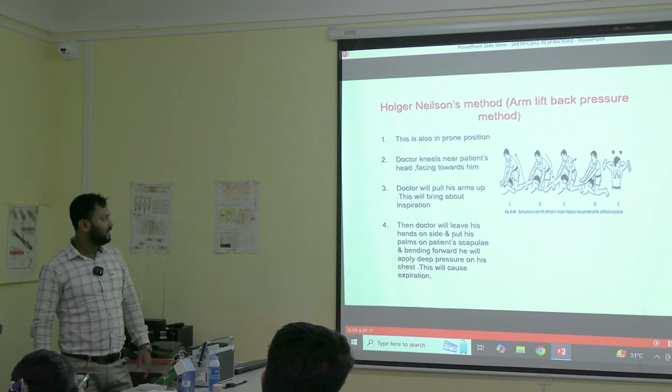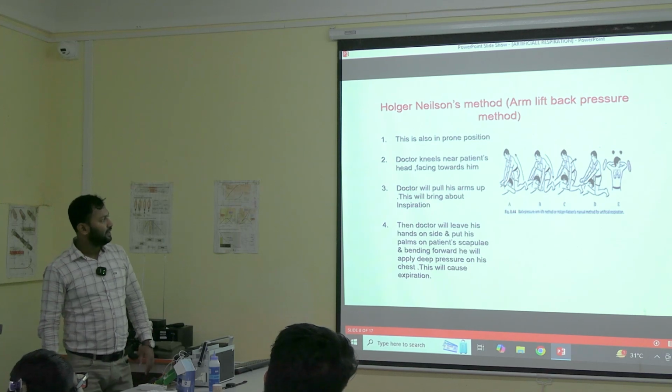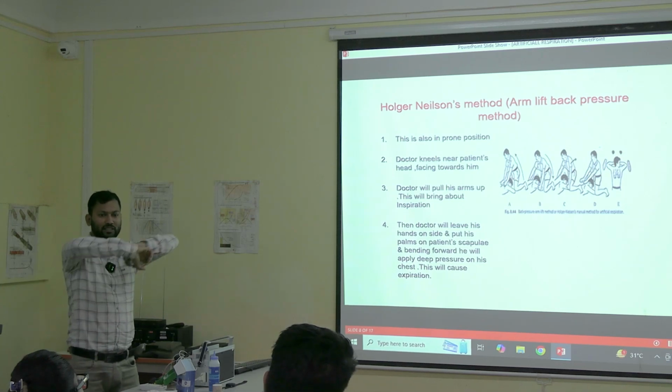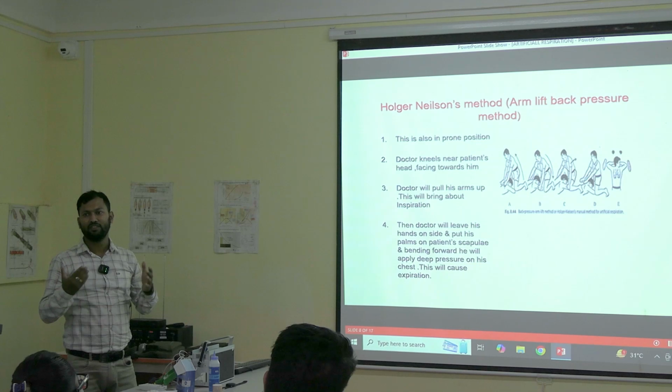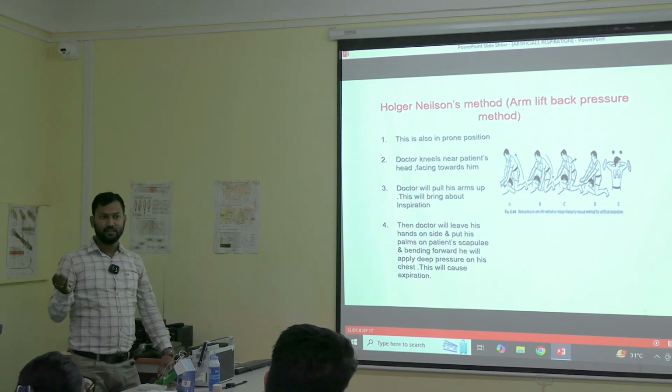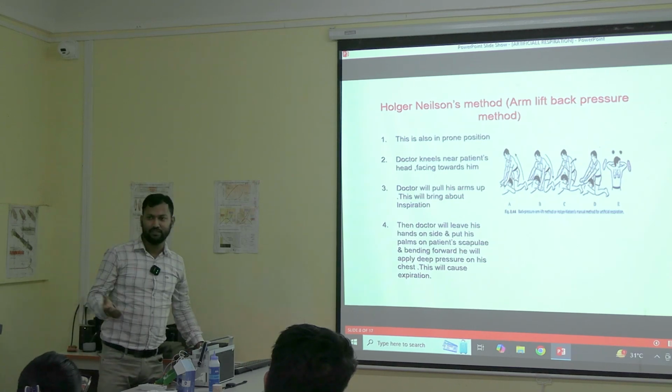Then the doctor will leave his hands on the side and put his palms on the patient's scapula, and bending forward, he will apply deep pressure on his chest. This will cause expiration. So inspiration we are doing by pulling the patient's arms, then again we are keeping it here and we are pressing. This causes expiration. So again, like 1, 2, 3 and 1, 2. The same method we are doing for inspiration and expiration.